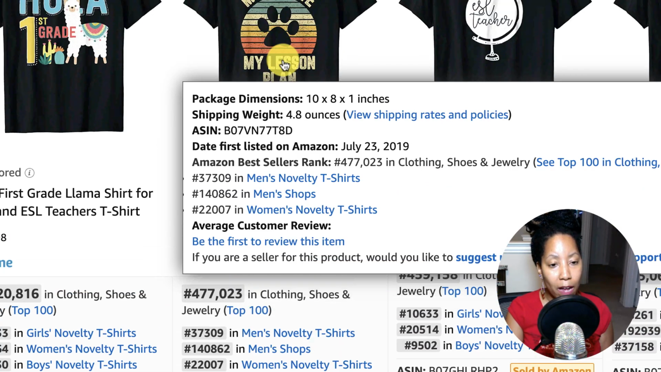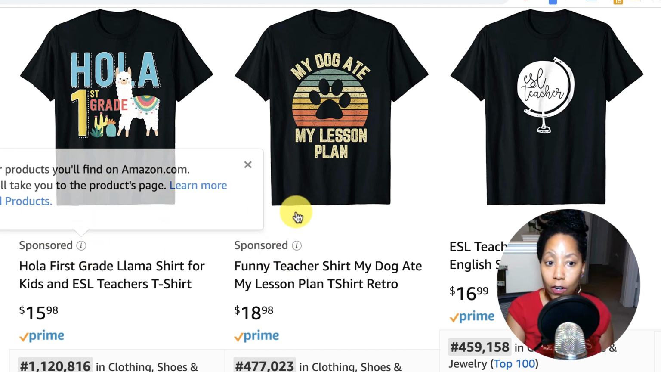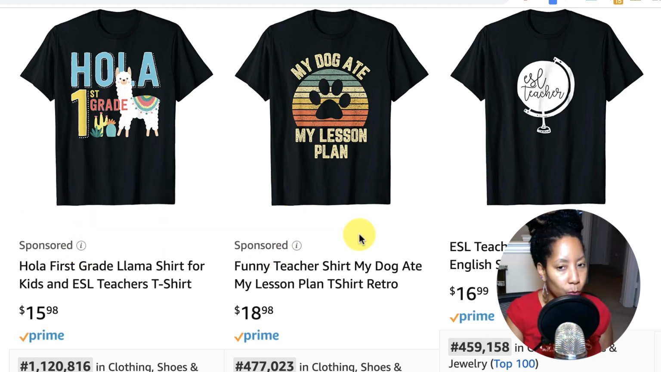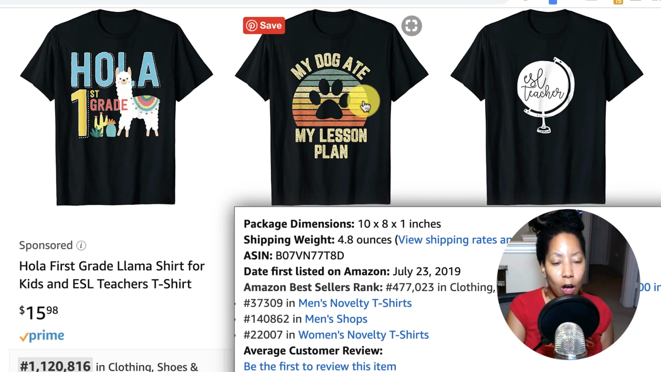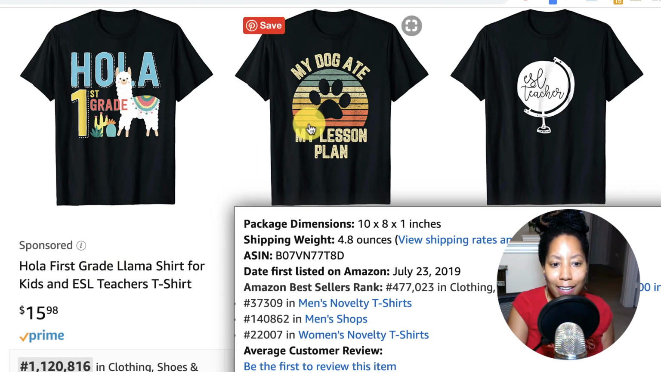And this is the other key. So these are the two sponsored spots right here. See, it says sponsored and sponsored. What I like to do is look for keywords that only have either one shirt in the sponsored spot or no shirts. Or if there are two shirts in the sponsored spot, like you see here, if one of them is not really related to the keyword, then I will shoot my shot. Because, for example, dog ate my lesson plan. That is not really specifically related to an ESL teacher shirt. ESL stands for English as a second language. So it's a broad match, but it's not very specific.